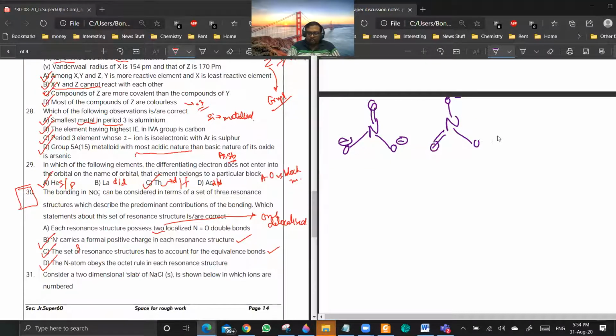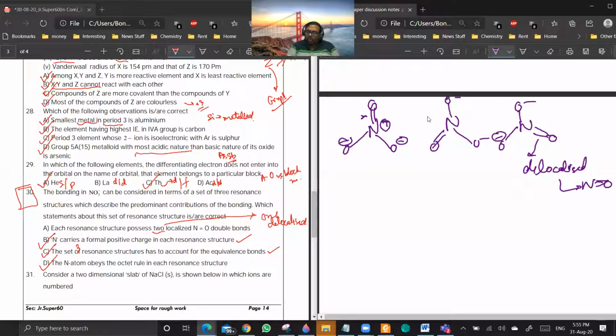B and D, sir? A and B: each resonance structure possesses 2 localized N double bonds. First of all, there is only one N double bond. Okay, yes, sir, and these are the structures. Okay, I will discuss it again tomorrow. So is the answer B and D, sir? It is having one delocalized N double bond, because you see, this is moving. Are you getting my point? Yes or no? Yes, sir. Okay, so A is not correct.